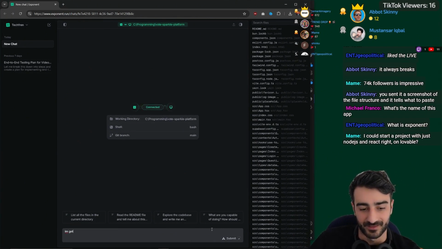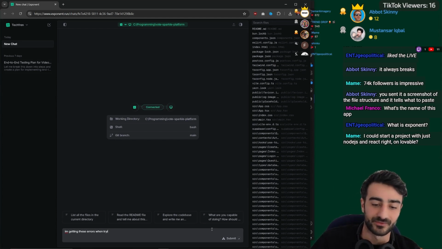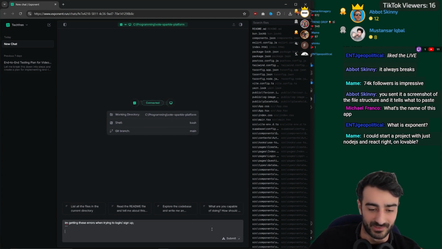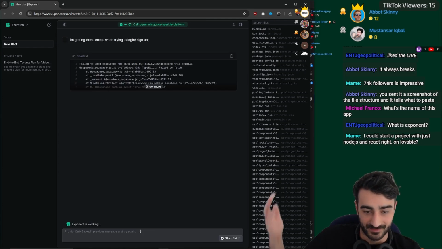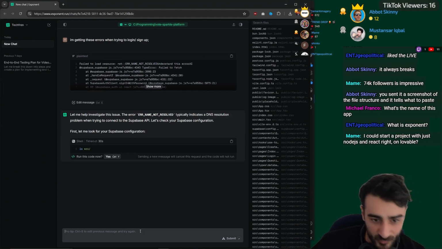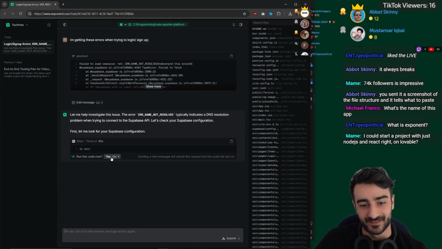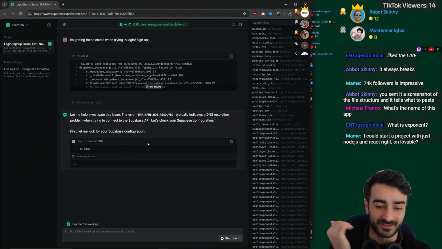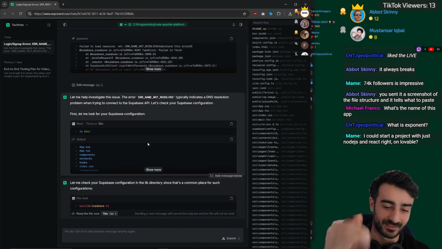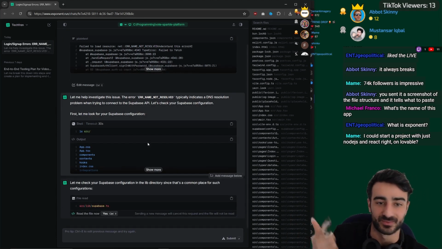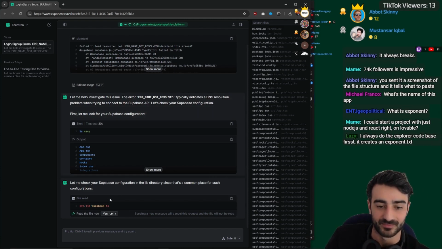So I'm going to say I'm getting these errors when trying to log in / sign up, and then post the errors. There we go. And then see what it does. Boom! Straight away. See how cool this is? And it doesn't actually charge you for these things that it does itself. It only charges you for the prompts that you do. You get like 20 prompts a month or something for free in the trial.